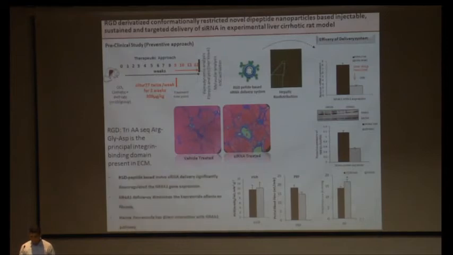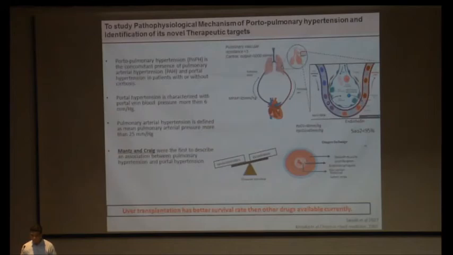So this strategy can be used. In addition, we are working on the development of new models of the complications of portal hypertension in cirrhosis. We are trying to develop a model of portopulmonary hypertension. We know that a mean arterial pressure of the pulmonary system of more than 25 is considered portopulmonary hypertension.